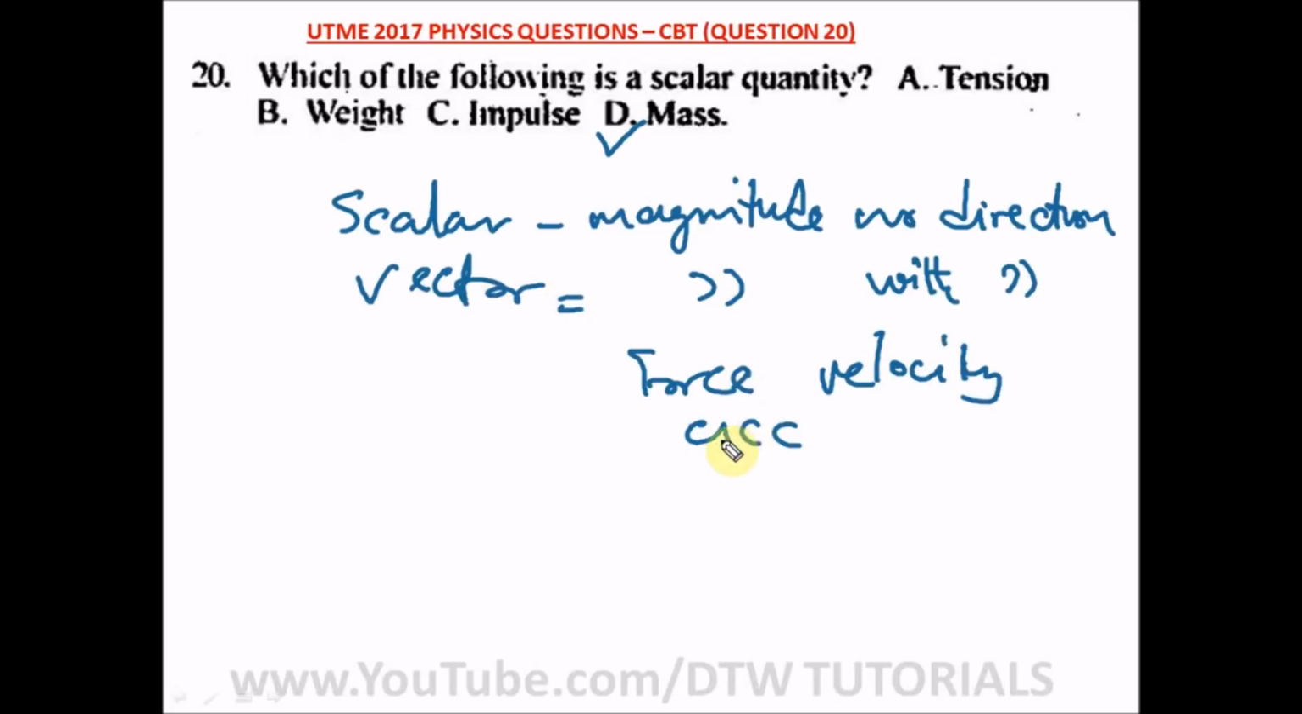Okay, these are examples of what? Vector quantities. And other examples of scalar quantities are your what? Your energy, temperature, mass, and speed. All right, which mass is our right option here, which is option D.